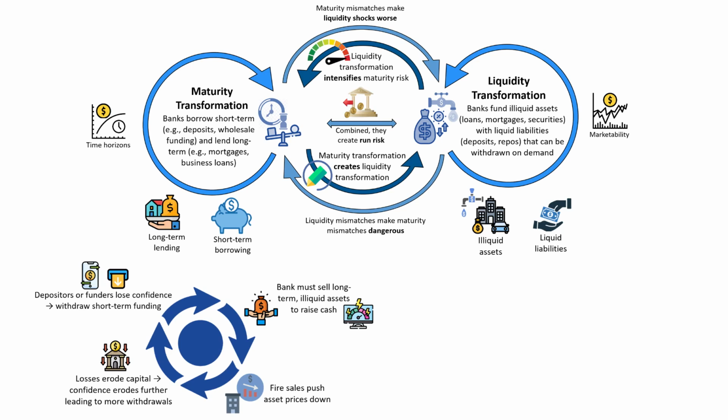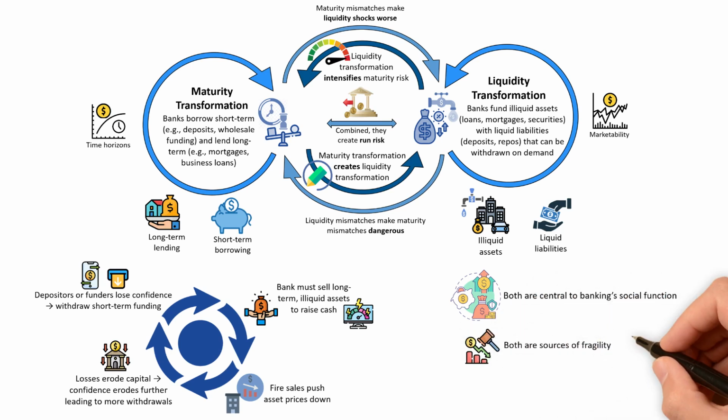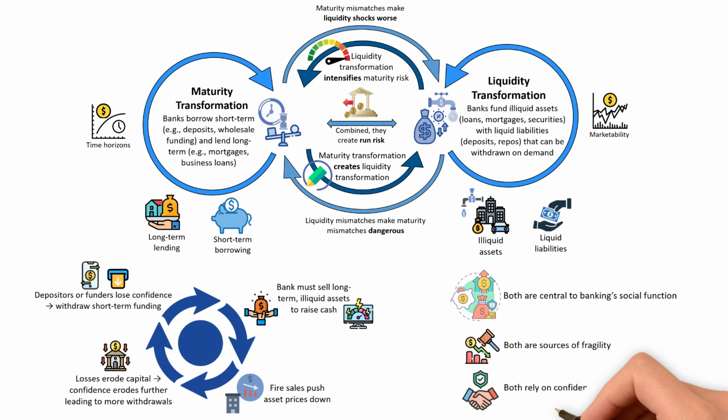What are the commonalities between maturity transformation and liquidity transformation? Both are central to banking's social function. They are matching savers' need for liquidity with borrowers' need for long-term capital. Both are sources of fragility. They create a systemic risk since confidence loss can trigger runs even at solvent banks, and both rely on confidence. As long as depositors believe their money is safe and liquid, the mismatch doesn't matter. Once confidence evaporates, both maturity and liquidity transformation unravel at once.